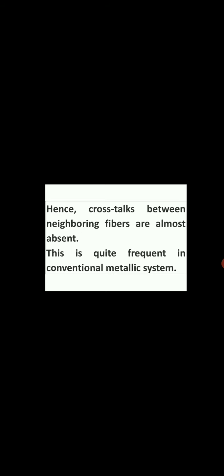2. Lack of crosstalk between parallel fibers. There is virtually no signal leakage from fibers. It is a major advantage. Hence, crosstalk between neighboring fibers is almost absent. This is quite frequent in conventional metallic systems. 3.